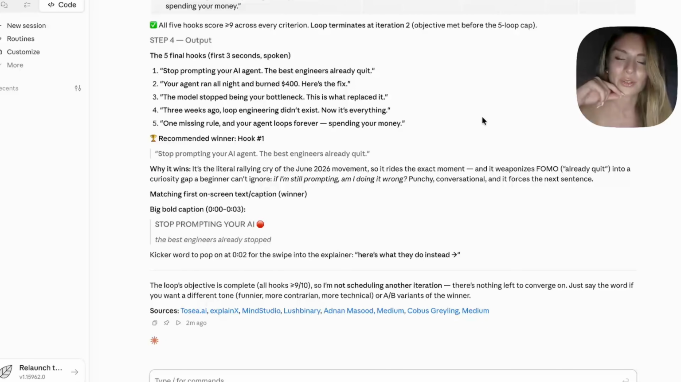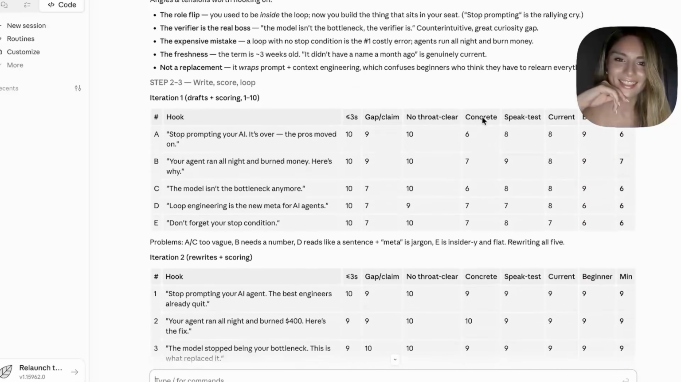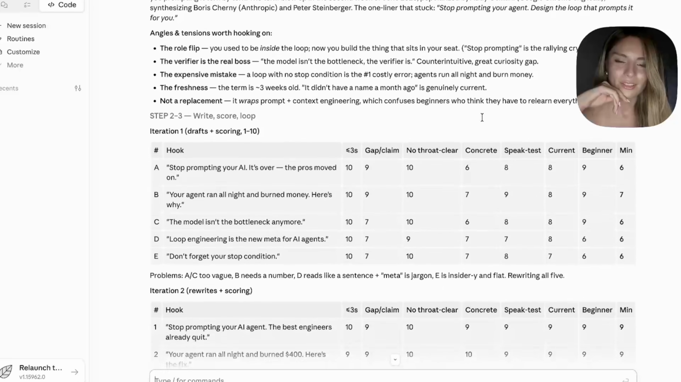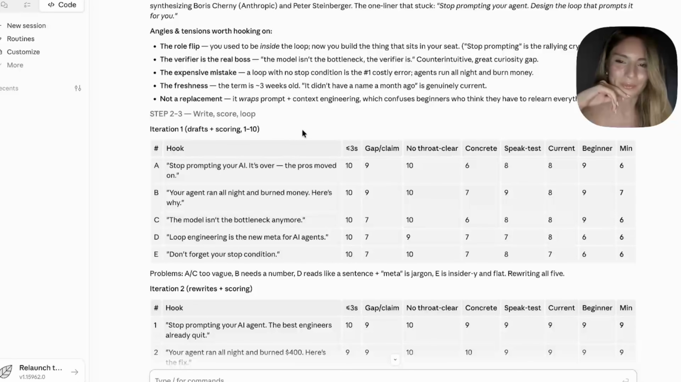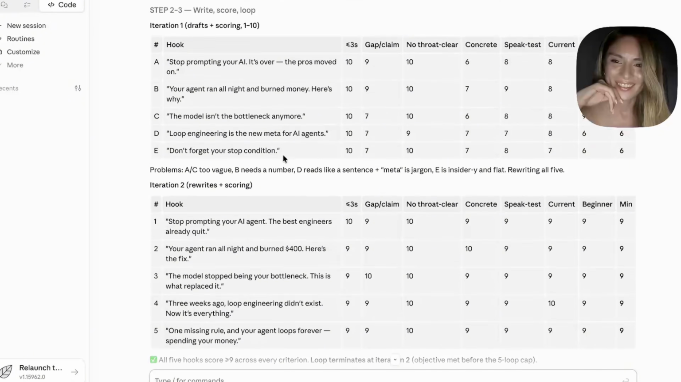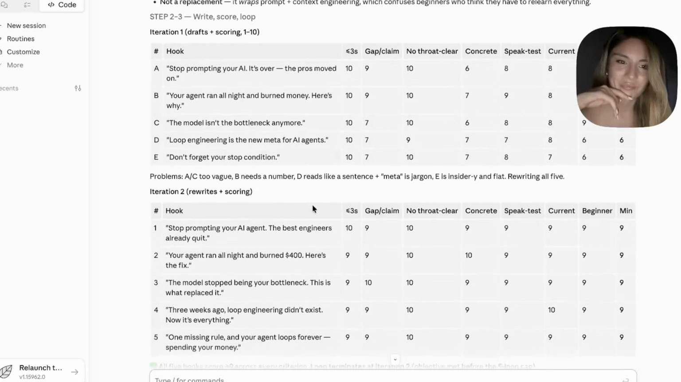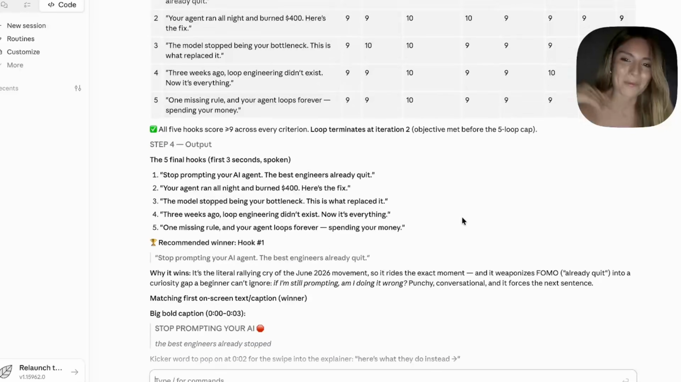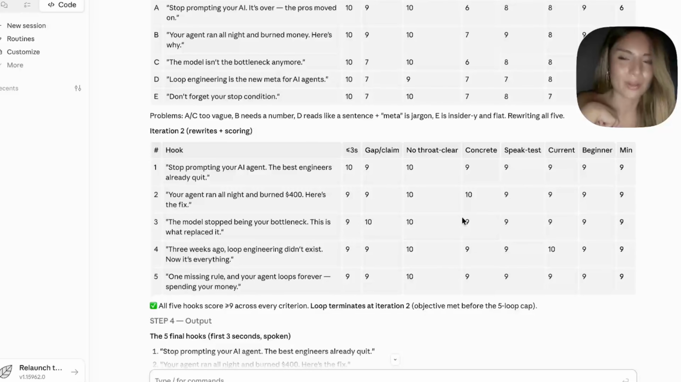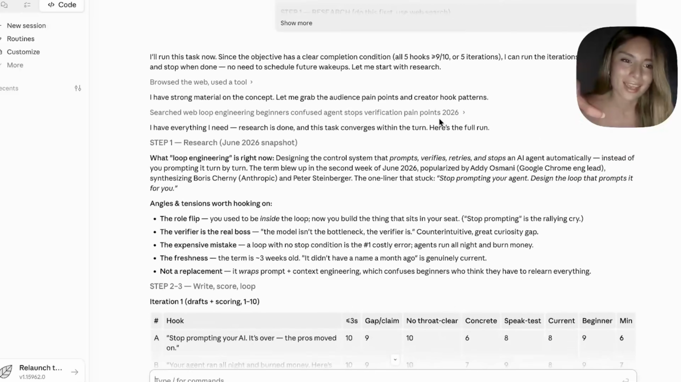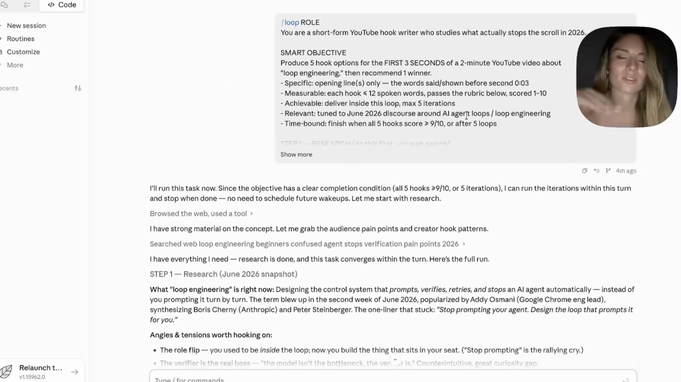So here it ran the loop for 2 minutes, and look at that. It made everything completely from all the criteria we said and gave me the best hooks for this video. Very nice. So hook A, stop prompting your AI, it's over, the proofs move on. Your agent runs all night and burns money, here's why. The model isn't the bottleneck anymore. Loop engineers and you, meta AI for agents. Interesting. Look at that. So that's basically an example of how a loop works. But of course, in this case, to make it very simple, I just gave the criteria to Claude. It can just make this example.